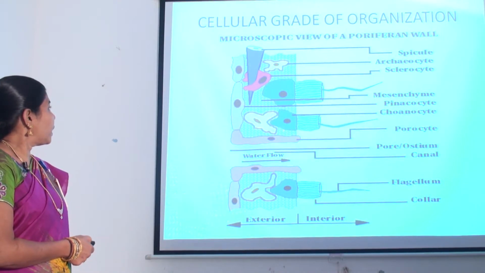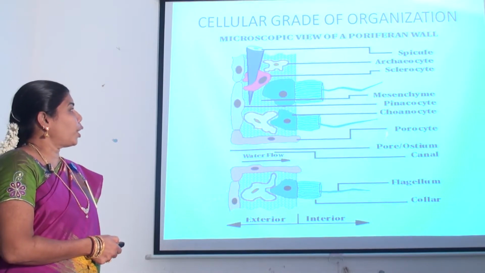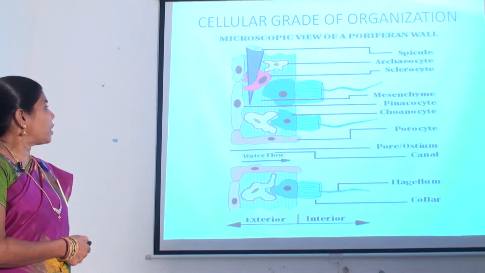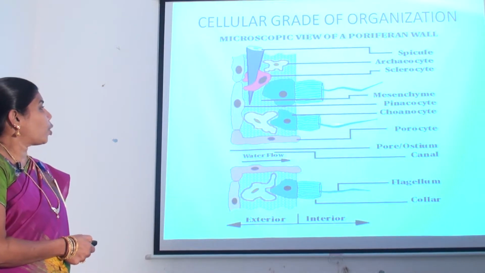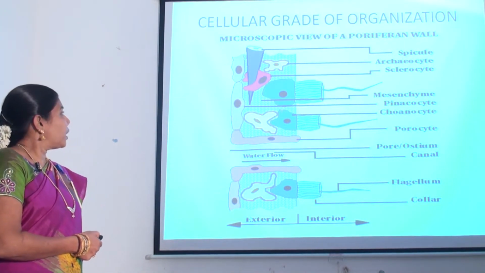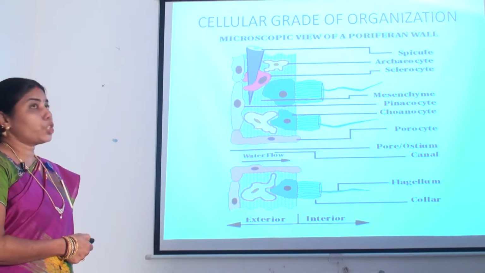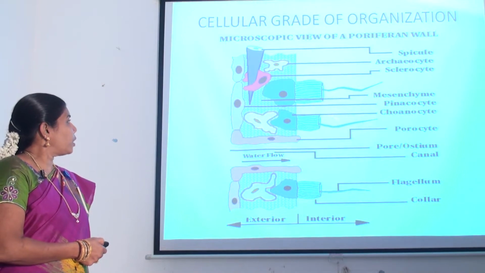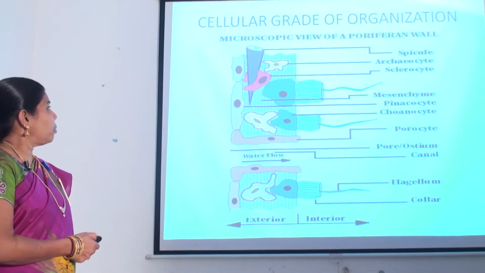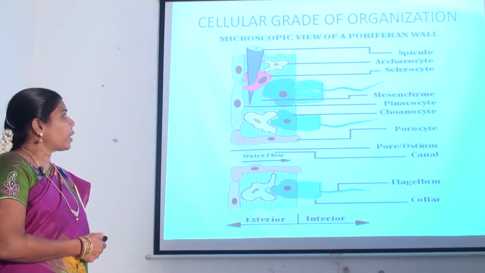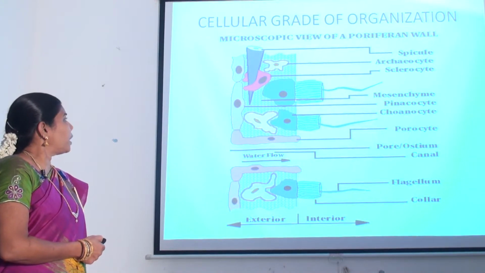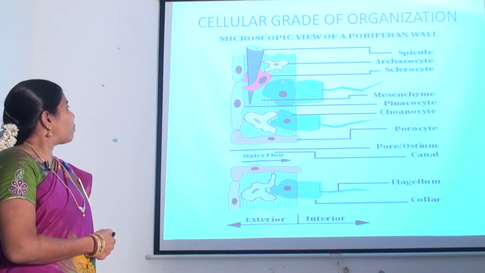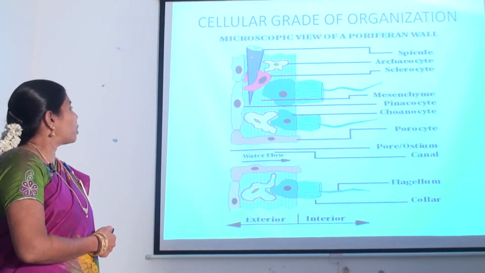Next, the inner layer is called choanoderm. It consists of specialized flagellated cells called choanocytes. The choanocytes tend to line certain inner portions of the sponge body. The choanocytes surround the mesohyl. Next, mesenchyme. It is located between the ectoderm and the endoderm. It is gelatinous in nature. It consists of numerous amoebocytes and spicules.